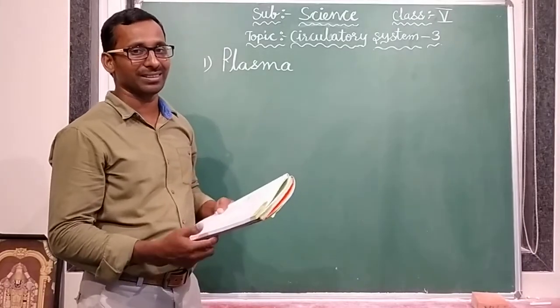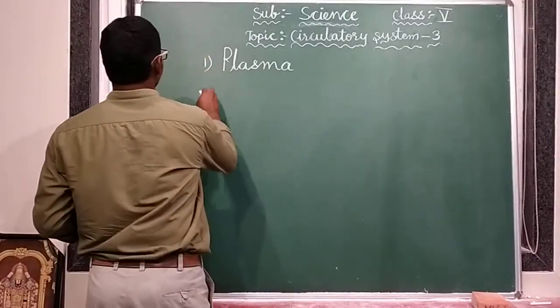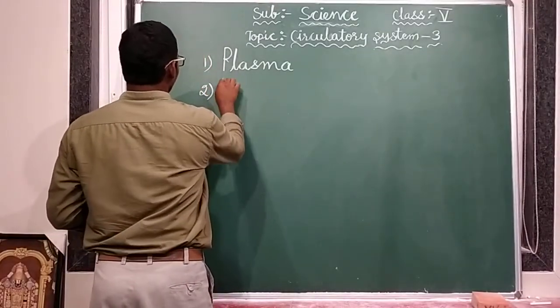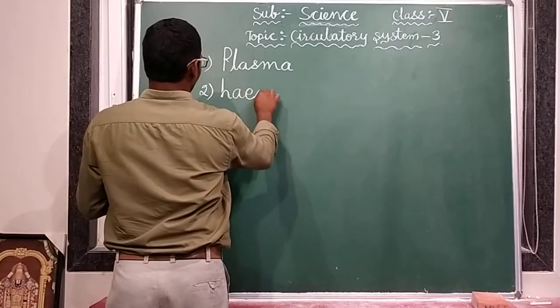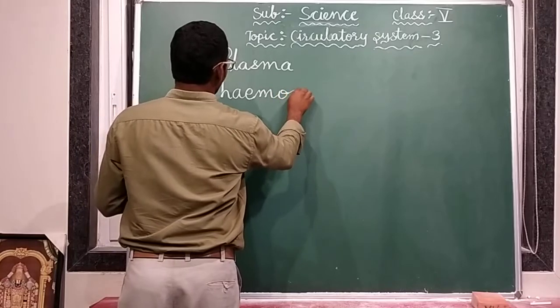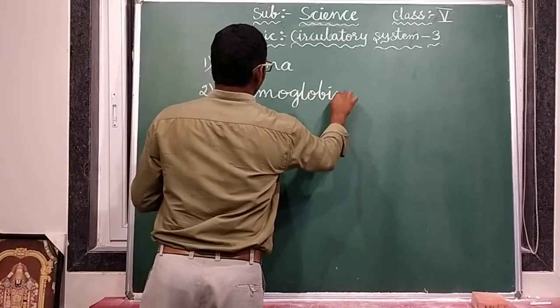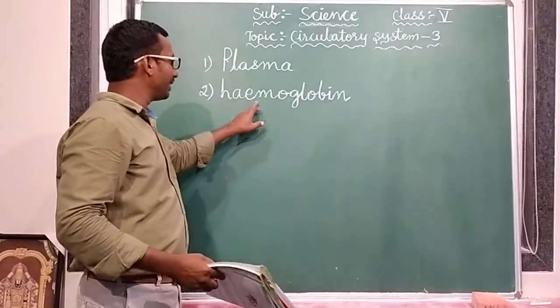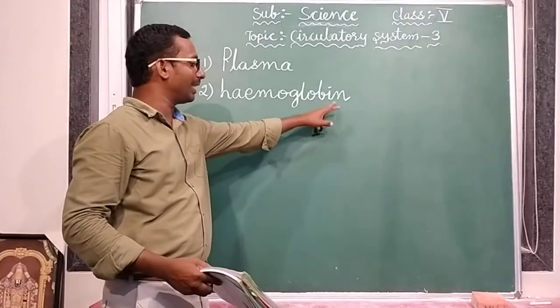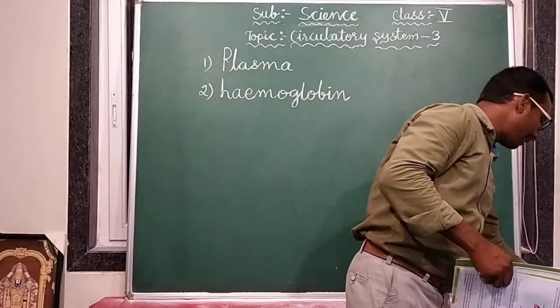Yes, hemoglobin. Check spellings: H-A-E-M-O-G-L-O-B-I-N. That is your second blank answer.